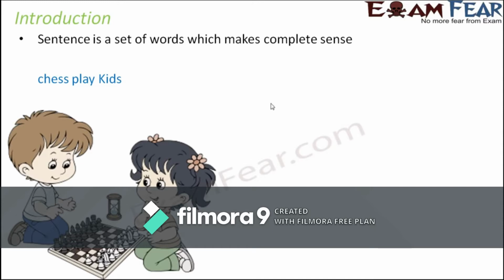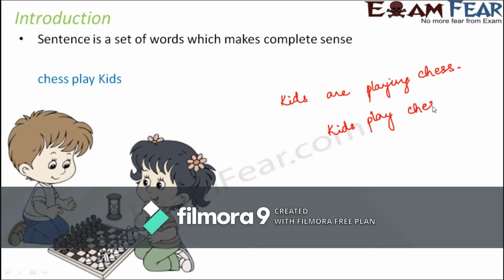But if the same words are arranged in this order, that kids are playing chess. Like we have used the correct form of verb. In fact, even if you write kids play chess, this is also a sentence. It is just that the tenses are different. I think we already had a video where we had discussed in detail about tenses. So you know what tenses are. They just change the format of the verb and they just change the timing of the action. That's it. But as such, both of these are meaningful groups of words.